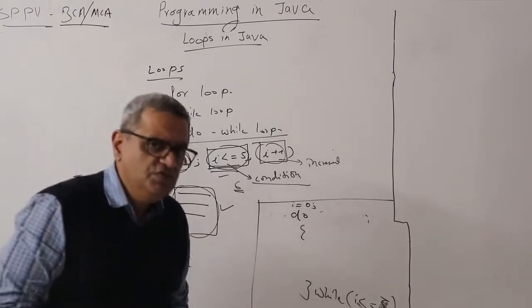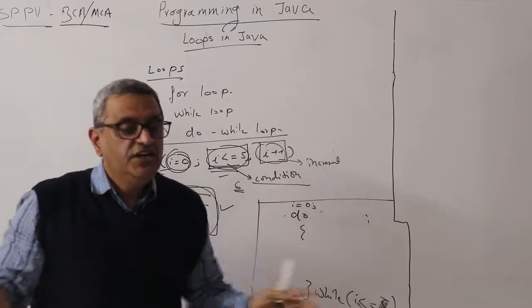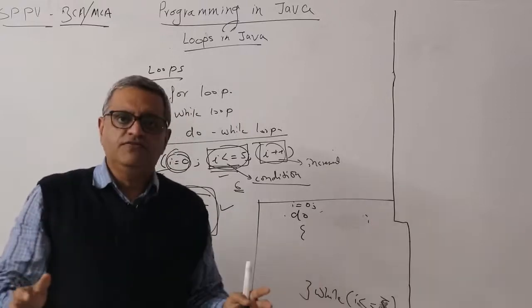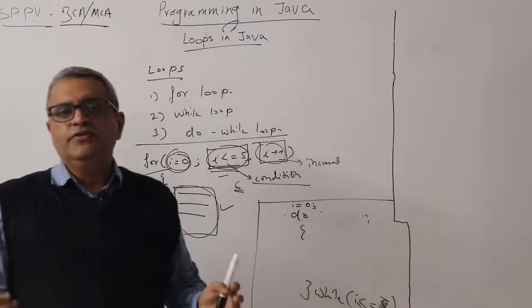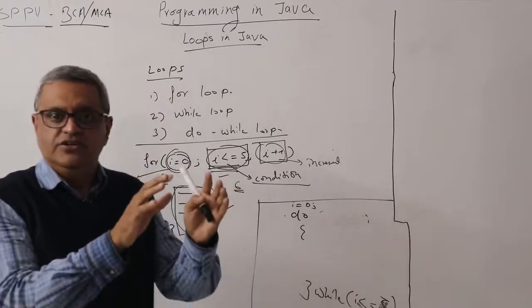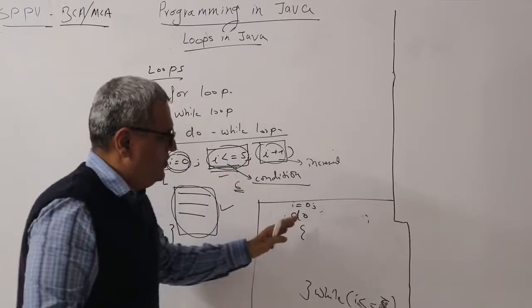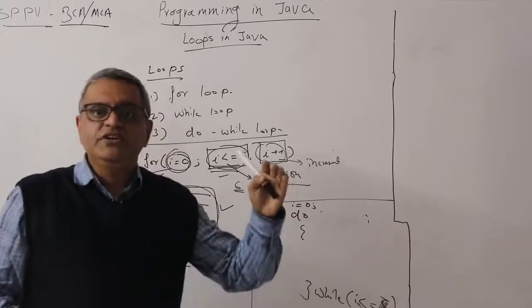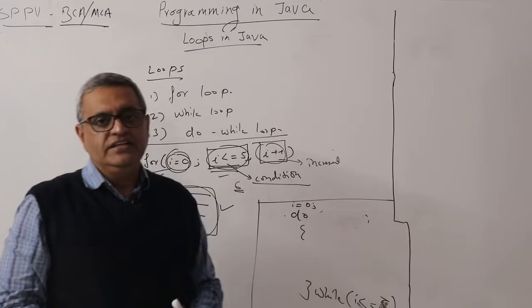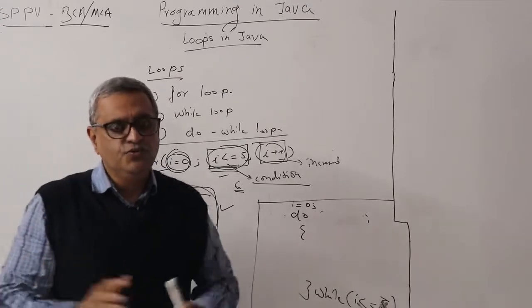For example, if I am using a while loop and the condition fails at the first iteration itself, I will never enter the while loop. But with a do while loop, I will still enter once and then exit.